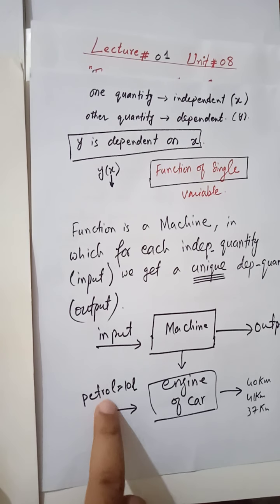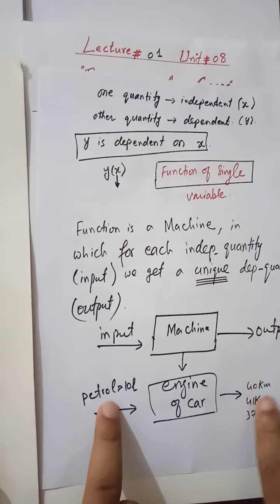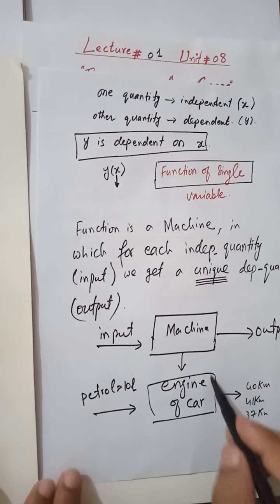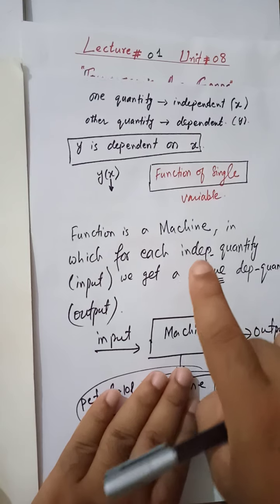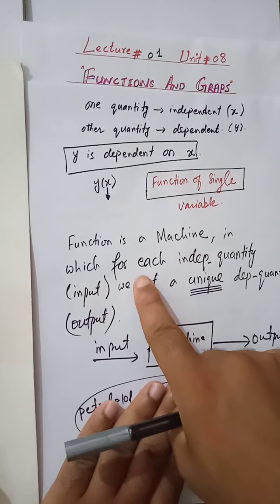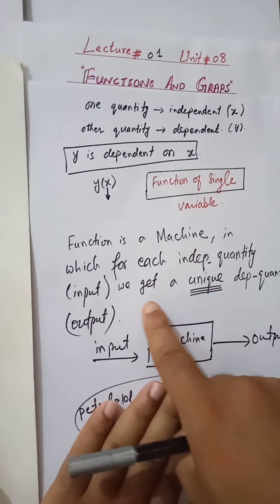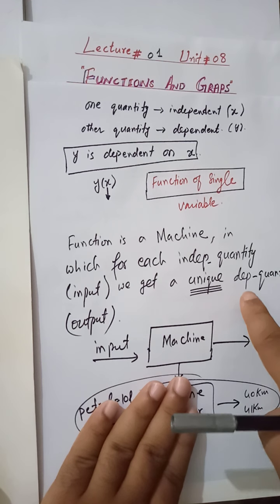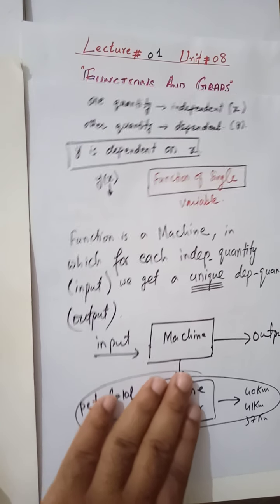So you see that on a single independent quantity you get more than one output, meaning dependent quantities. This is the real case, but for the definition of the function in mathematics, for each independent quantity, meaning input, you must get a unique dependent quantity, meaning you always get a unique output. So how do I take an example of that?